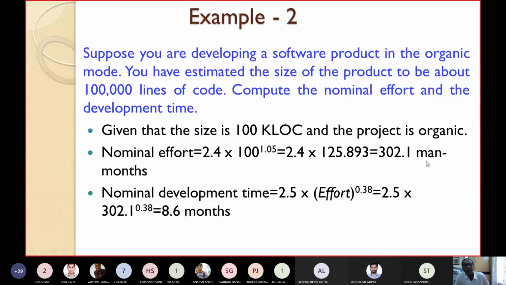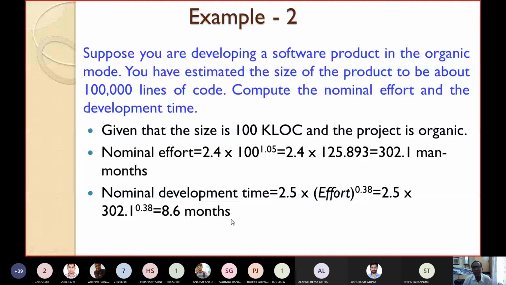Now how do we get the nominal development time? Again, this is an organic product, so the same equation I will use: 2.5 into effort to the power exponent. You know for an organic product the value of the exponent is 0.38. So this comes to how much? You solve the equation, it comes to 8.6 months. So the nominal development time is equal to 8.6 months.